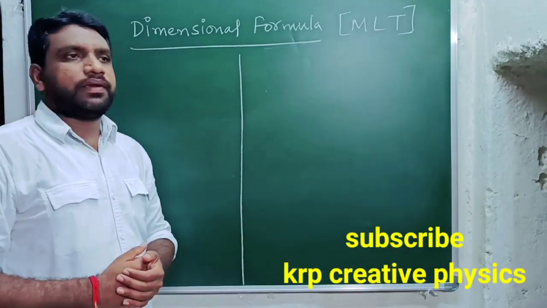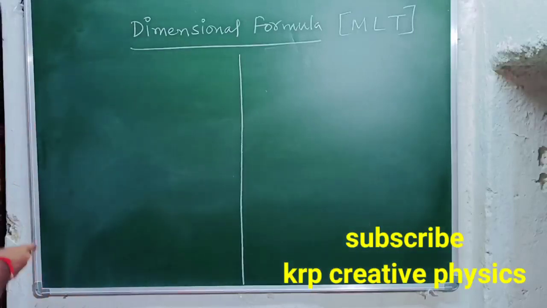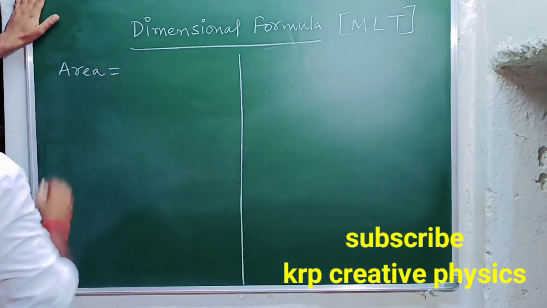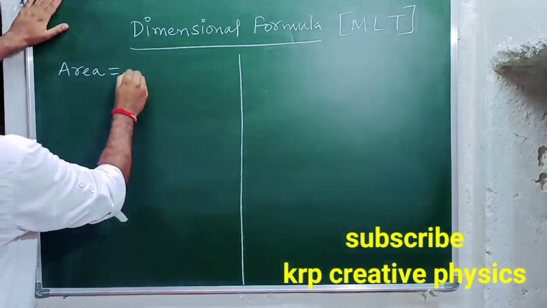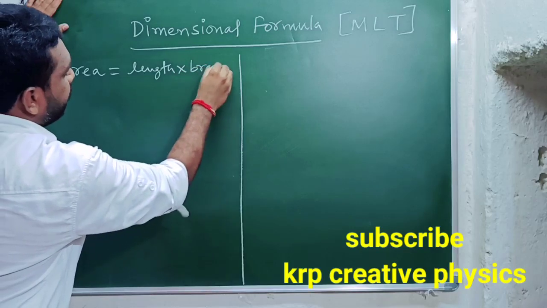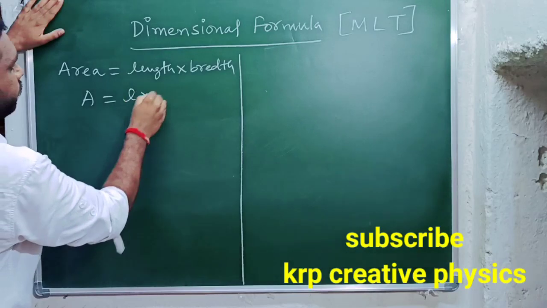Okay friends, let's see how to find the dimension formula of some more physical quantities. Here I am going to consider area. So the next physical quantity is area. Area equal to what here? Length into breadth. You know that one very well. So what we can write? Area equal to L into B.